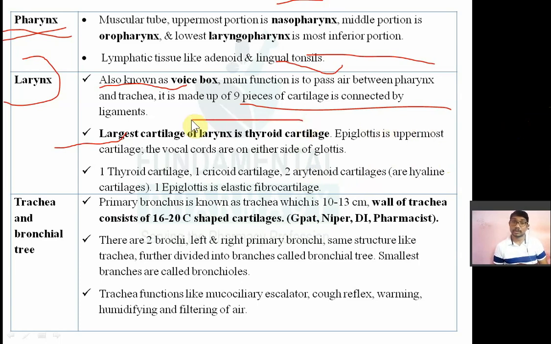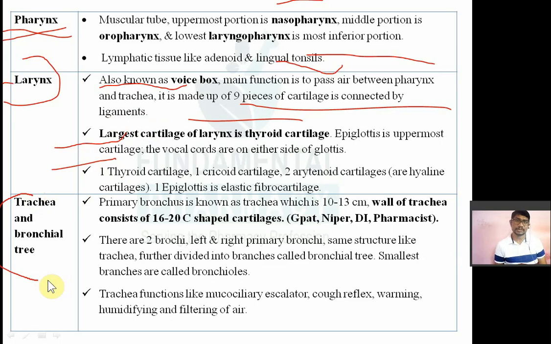Known as a thyroid cartilage. Now as we have seen, there are 9 different cartilages. So what are these? There is one thyroid cartilage, one cricoid cartilage, then two arytenoid cartilages, which are of hyaline cartilage type, then one epiglottis which is elastic fibrocartilage. There are 9 types of cartilage present in the larynx. Remember which is the largest one. The largest one is nothing but the thyroid cartilage.